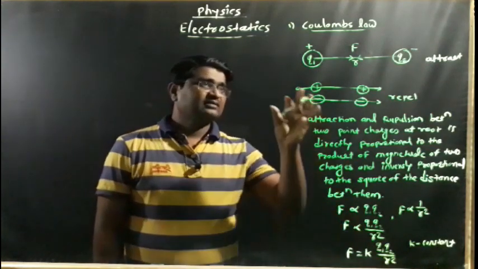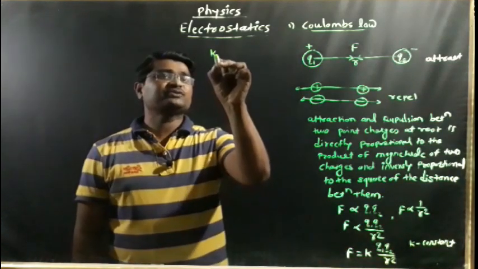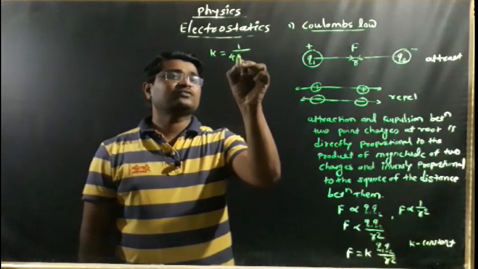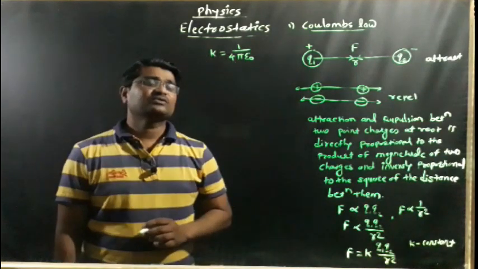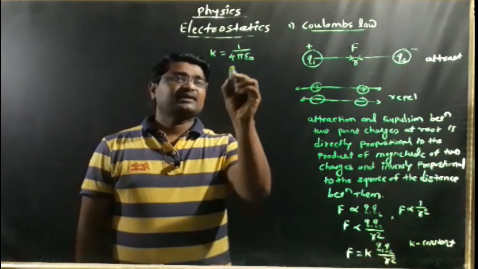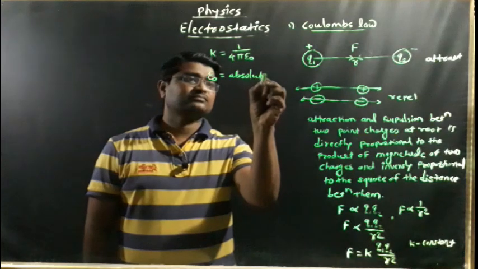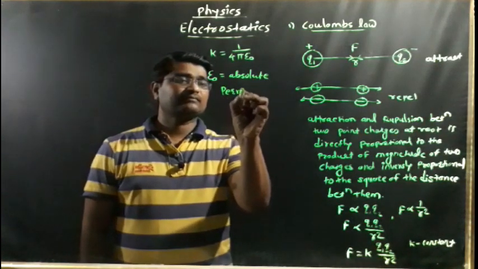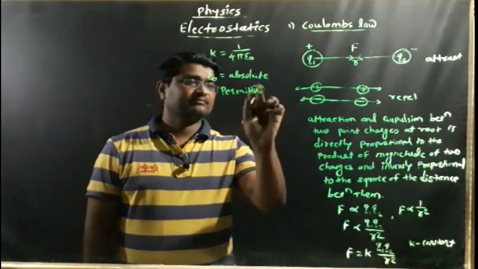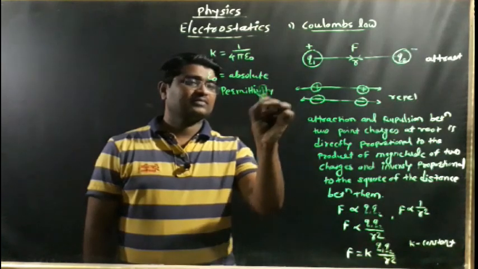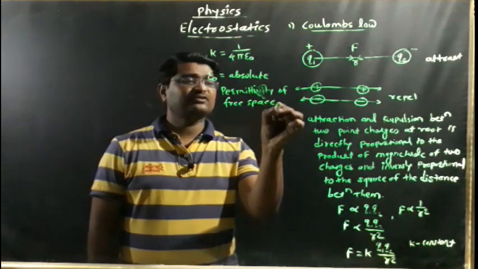But if these two charges are in free space, the value of k is denoted by k is equal to 1 upon 4 pi epsilon naught. What is the value of k? K is 1 upon 4 pi epsilon naught. So what is this epsilon naught? Epsilon naught is the absolute permittivity of free space.